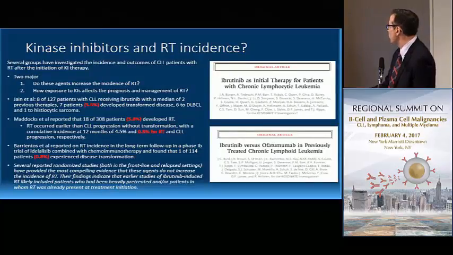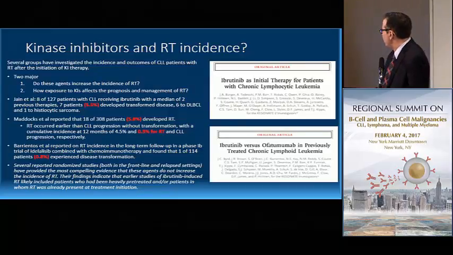Well, the question has been raised anecdotally whether or not kinase inhibitors increase the overall incidence of Richter's transformation. And if you look at series that are non-randomized, you might start to think that there's a higher incidence of Richter's transformation in patients who fail a B-cell receptor antagonist like ibrutinib. There are data presented by MD Anderson across 127 patients. The incidence was 5.5%. From Ohio State, 5.8%. From combined patients treated with idelalisib, 0.8%.